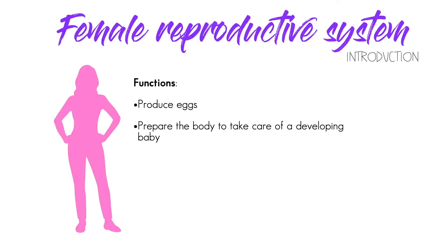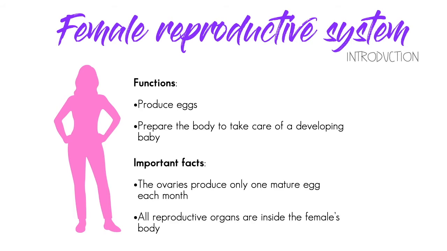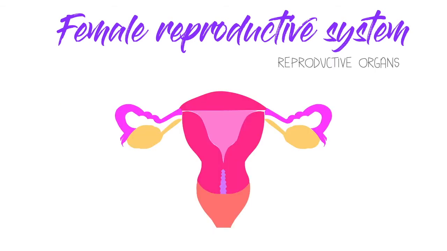We already saw that the female reproductive system is in charge of producing eggs. Besides, it prepares the female's body to nourish a developing embryo. It's important to highlight that the ovaries produce only one mature egg each month and that all the reproductive organs are inside the female's body. The reproductive organs in females are the ovaries, which contain thousands of follicles that help mature an egg each month. The fallopian tubes connect the ovaries and the uterus, and it's the place where fertilization should happen. The uterus, where the baby can grow and develop.